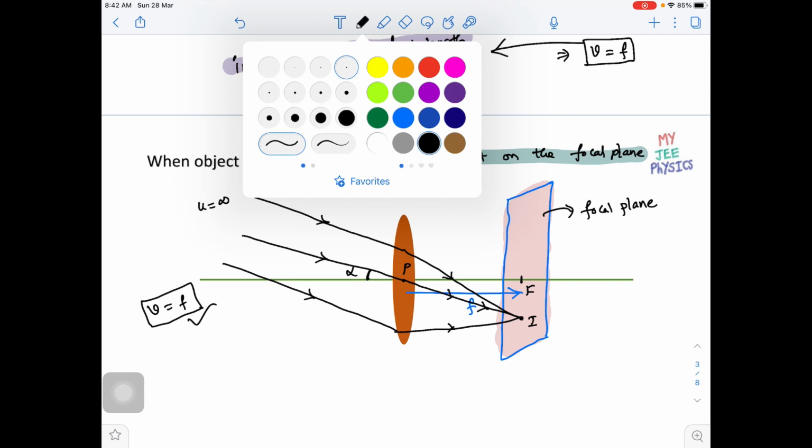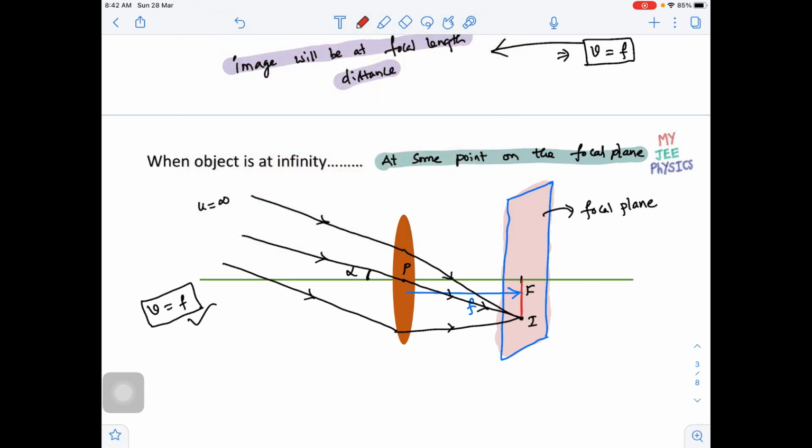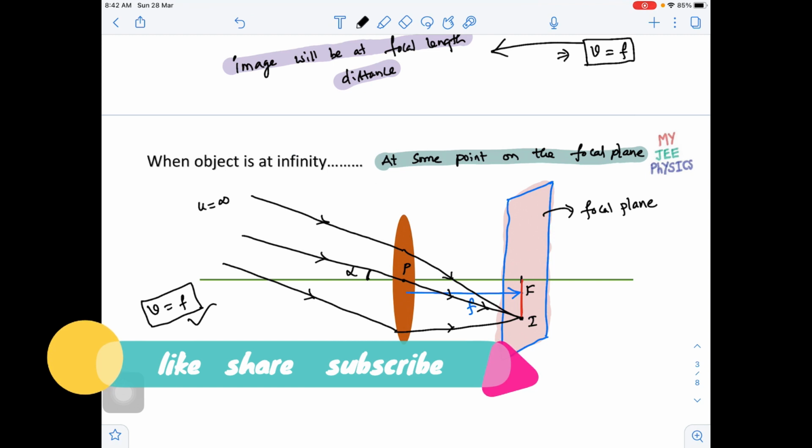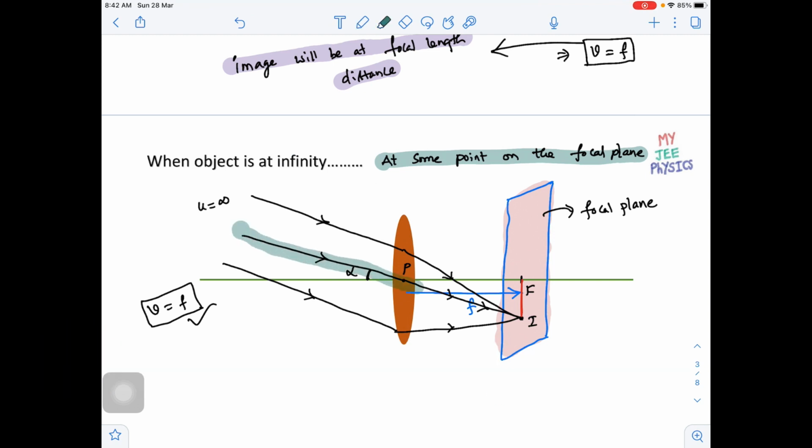I want to measure the distance between F and I. Okay, so distance of the image from the focus on the focal plane. So then that distance we can measure, because as this ray, the ray which is undeviated passing through pole, if you consider that ray, then we have given alpha is the angle, then this angle also will be alpha, okay, as it is not deviating.